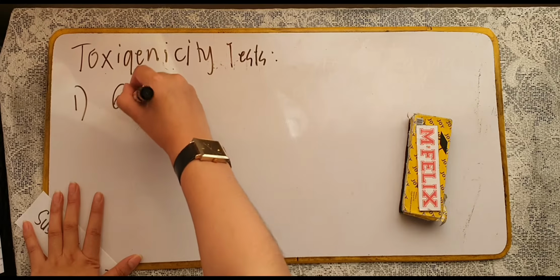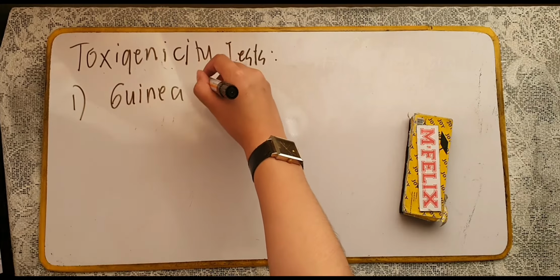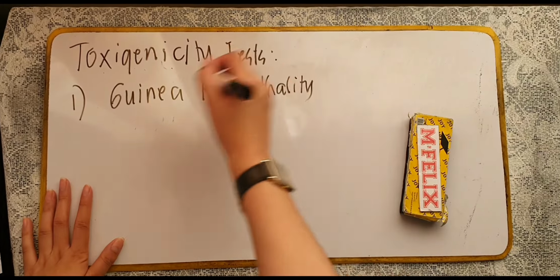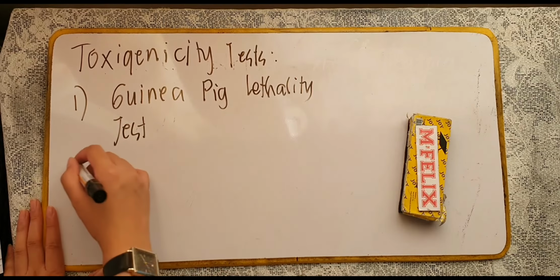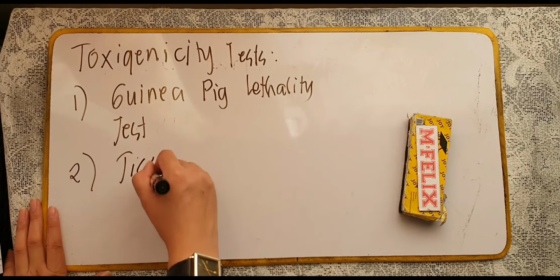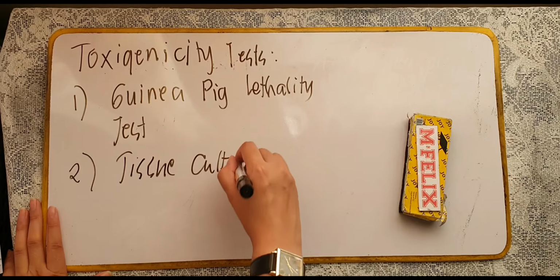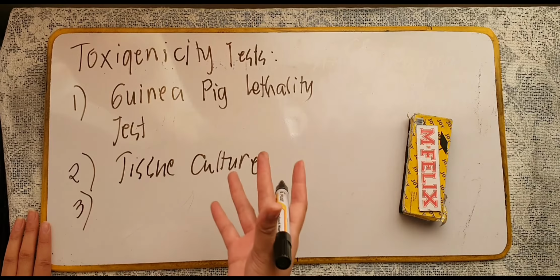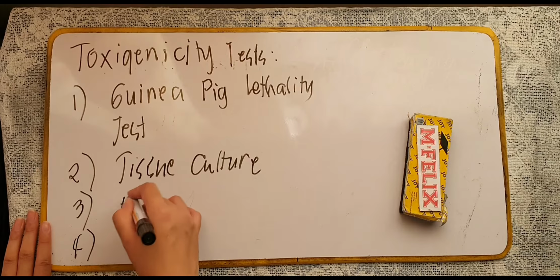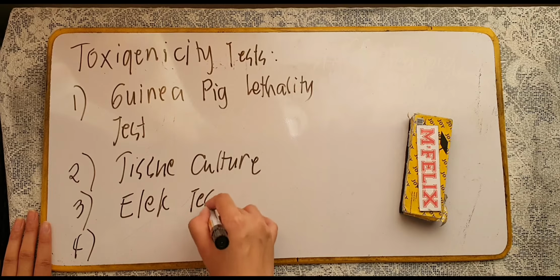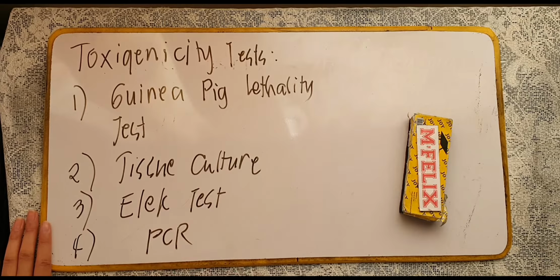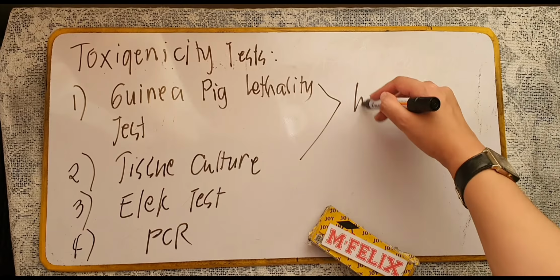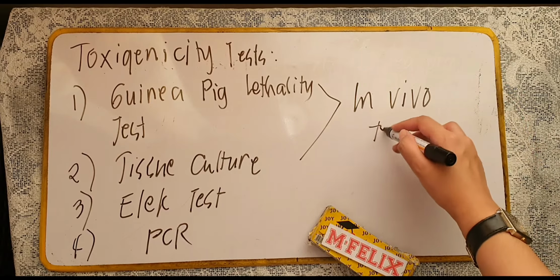Number 1, we have your guinea pig lethality test. And then, we have your tissue culture test. And then, nowadays, there are also available serological tests, just like your ELEK test, and then your PCR, of course. Now these two, your guinea pig lethality test and your tissue culture test, are in vivo testing.